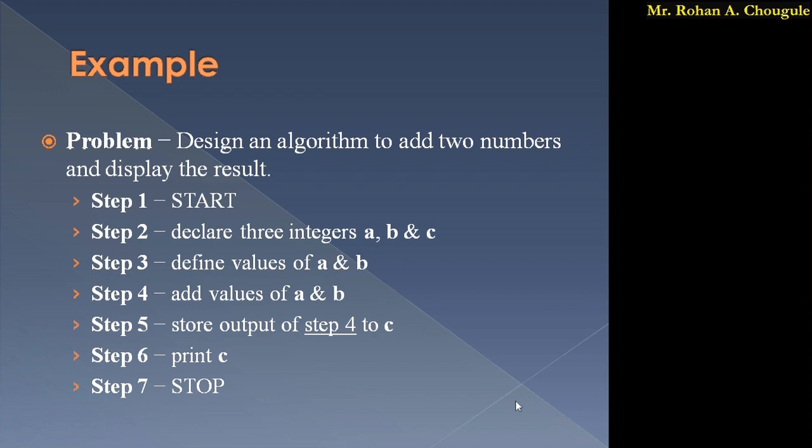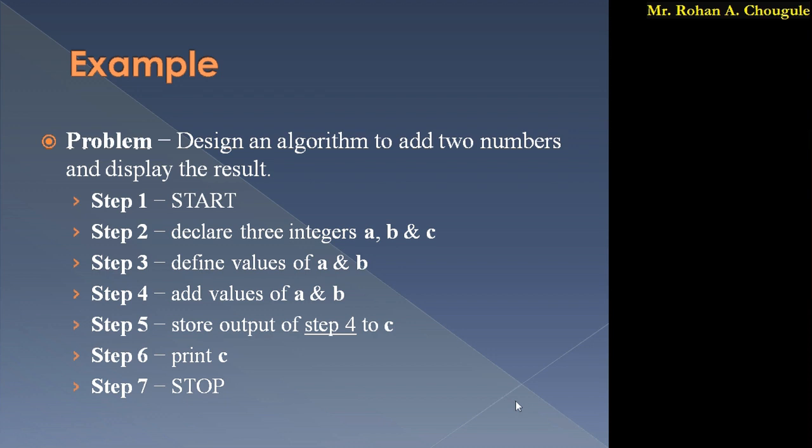After storing the value of the addition in the variable c, we just have to display the output. That is, we have to print the value of c. Then after printing, our work is done and we just stop. So these are the steps. This is the algorithm. From this, it is clear how to add two numbers. Here, this one is an unambiguous algorithm.